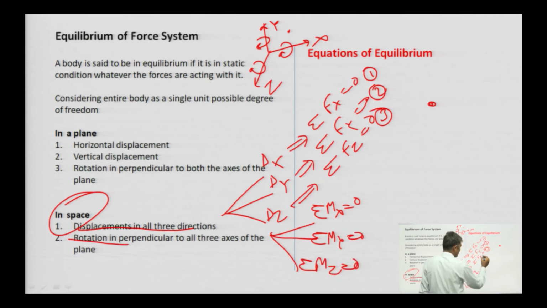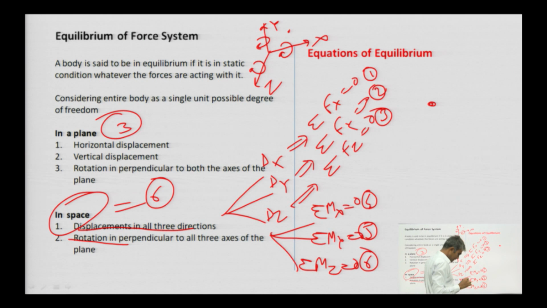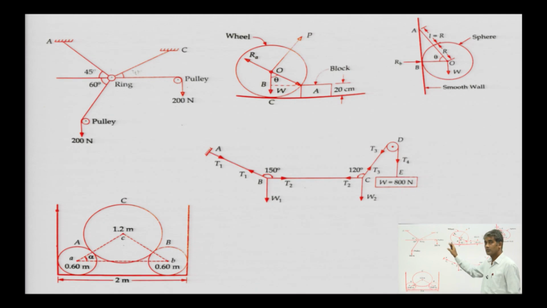So, these 3 equations are number 4, number 5, number 6, meaning we have a total of 6 equilibrium equations. In case of plane, we have only 3 equilibrium equations. With the help of these equilibrium equations, we can analyze any body subjected to a set of forces.